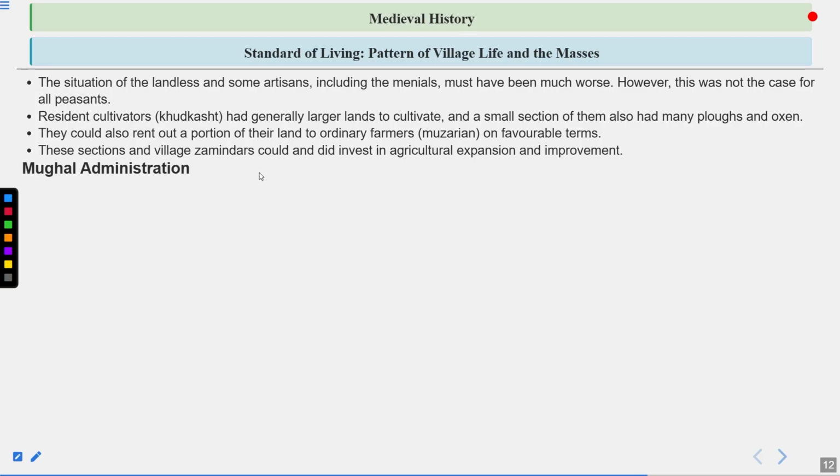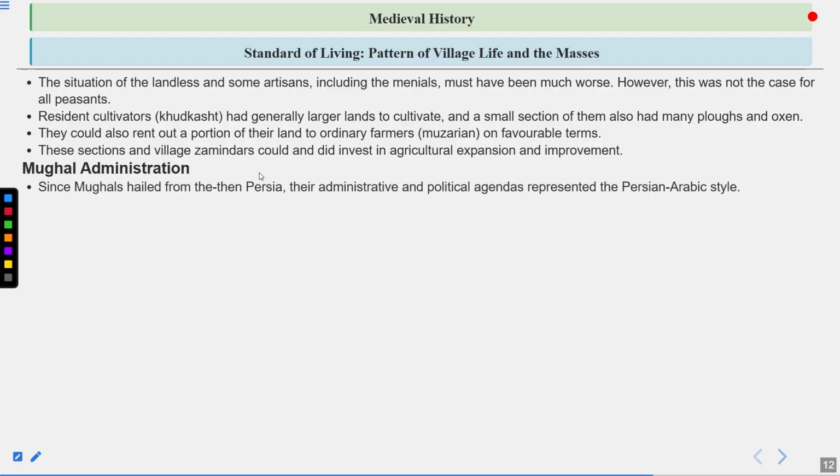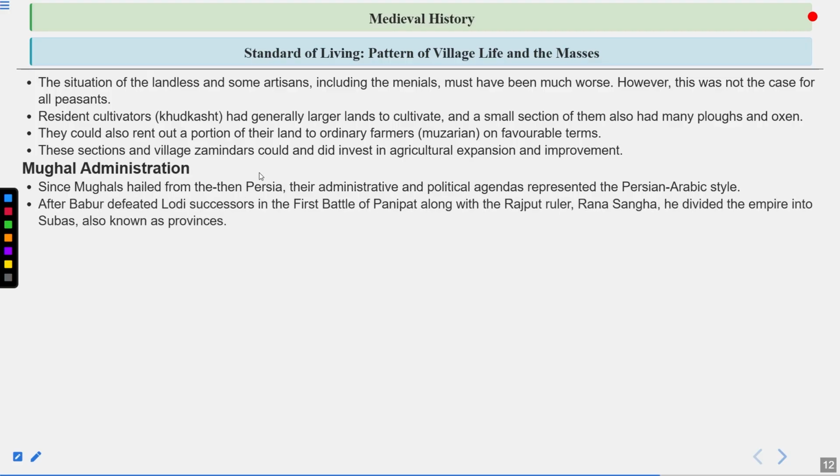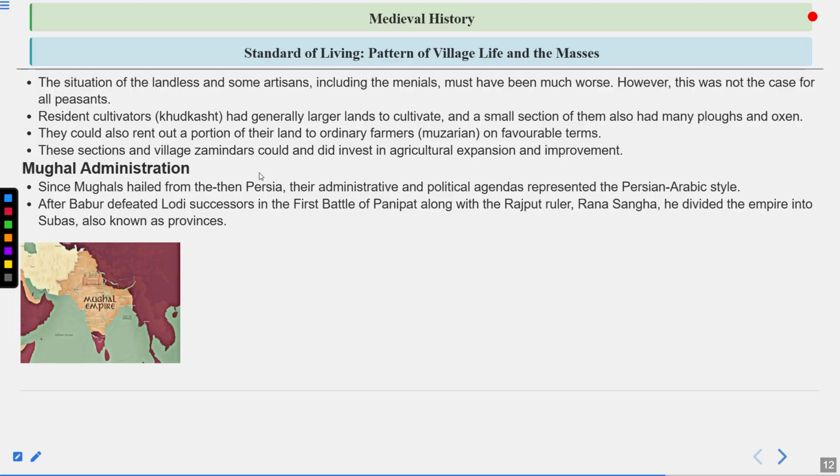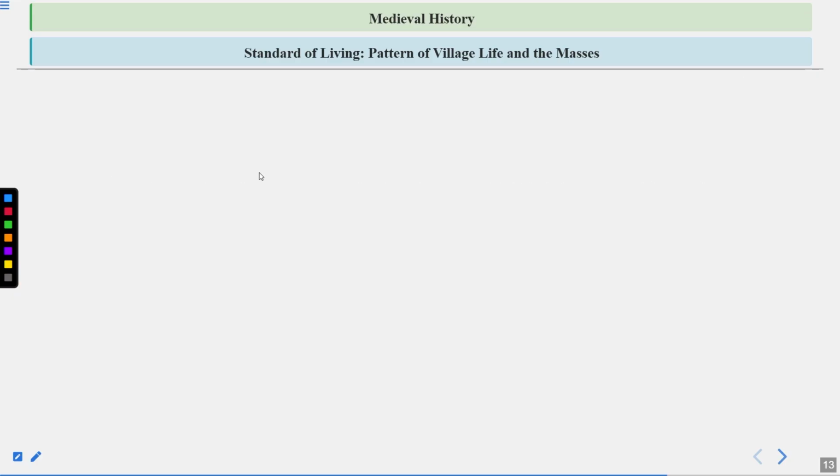Let's read about the administration of the Mughals. Since Mughals hailed from the then Persia, their administrative and political agendas represented the Persian Arabic style. That is a simple thing. After Babur defeated Lodi's successors in the first battle of Panipat along with the Rajput ruler Rana Sanga, he divided the empire into subas, also known as provinces, which I already told you earlier. And the holders of subas were known as subedars. Let's know more about it.